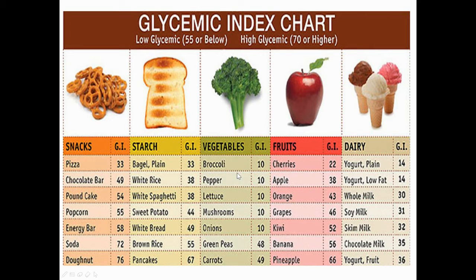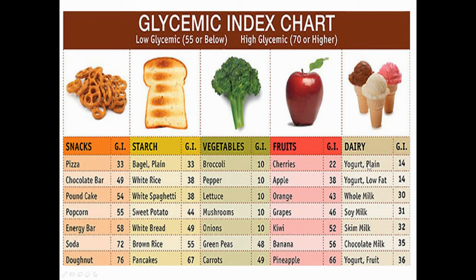In vegetables, broccoli is one of the most important, having an important antioxidant property. Then moving to the green peas, which have a glycemic index of 48, and look at the carrots, which have 49. And just go to the fruits. In the case of fruits, pineapple has a higher glycemic index, which is 66, banana gives 56, cherries have only 22, and apple comes around 38.